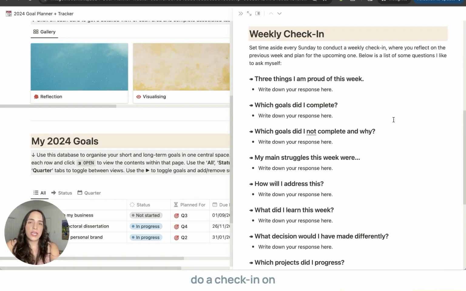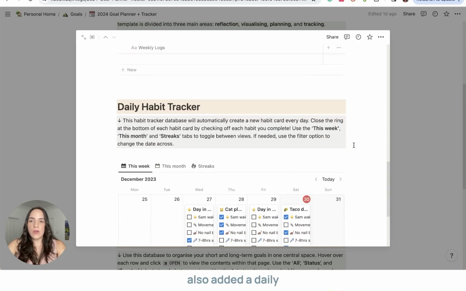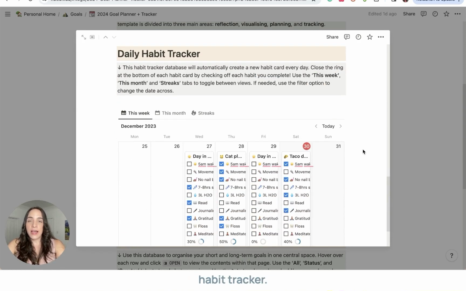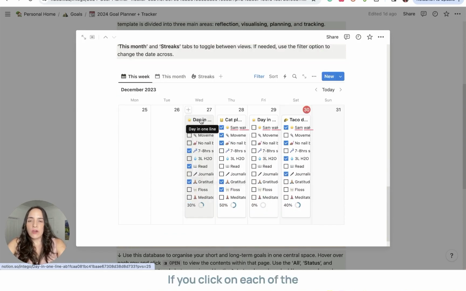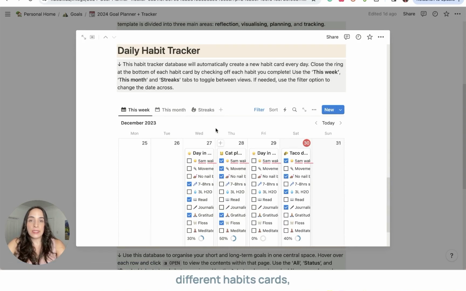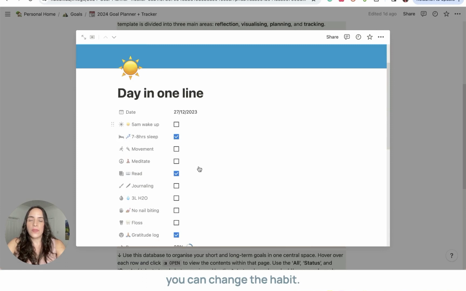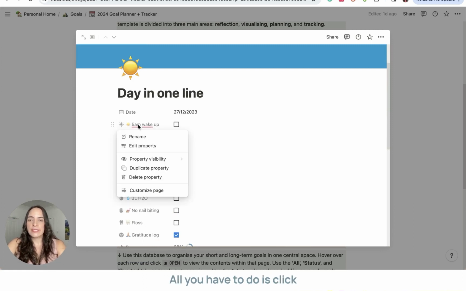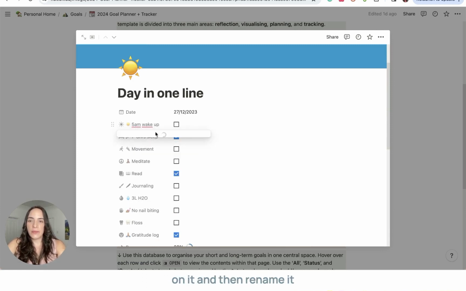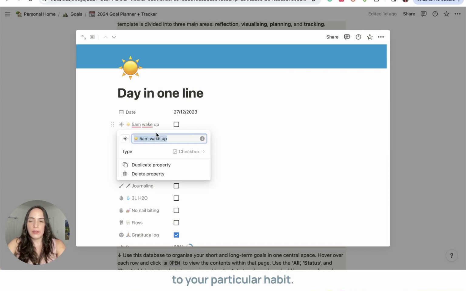Personally, I like to do a check-in on Sunday evenings, just really thinking about what I'm proud of, what I achieved for the previous week, and then start setting the direction for the following week. And finally, I've also added a daily habit tracker. If you click on each of the different habit cards, you can change the habit. All you have to do is click on it and then rename it to your particular habit.